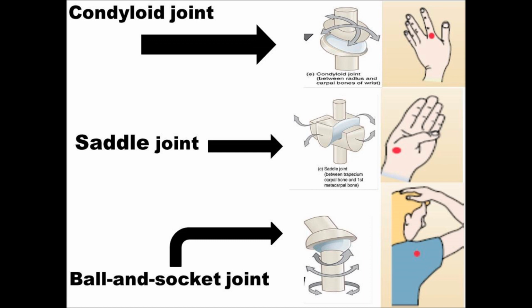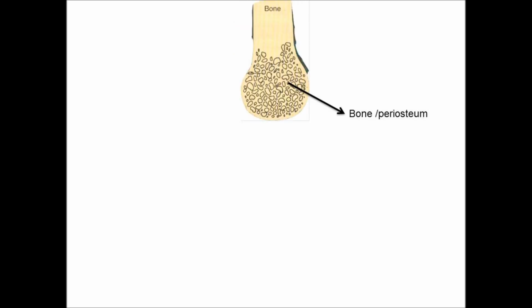Next joint is the ball and socket joint. A ball and socket joint is very freely movable. We can do flexion, extension, pronation, rotation, internal rotation, external rotation; these movements are possible. Examples of the ball and socket joint are our shoulder joint and the hip joint. Moving to one synovial joint, especially since rheumatoid arthritis is seen in the synovial joints.